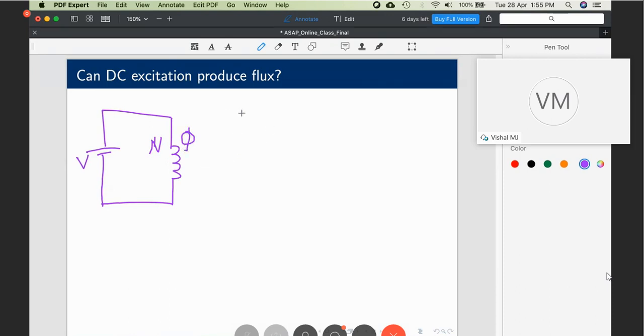So what does Faraday's law say? V is equal to N d phi by dt. Let's give some numbers. Let V be 10 volts. What does d phi by dt indicate? d phi by dt is equal to 10 by N. 10 is a positive constant. N is also a positive constant, which is the number of turns of this solenoid. So d phi by dt is positive. The rate of change of flux is positive.